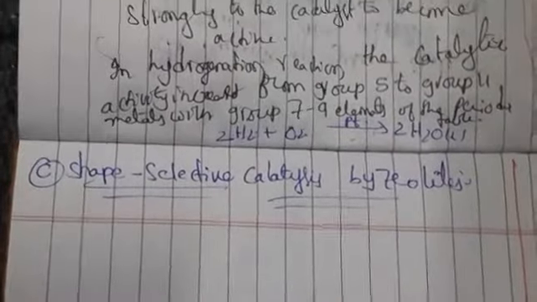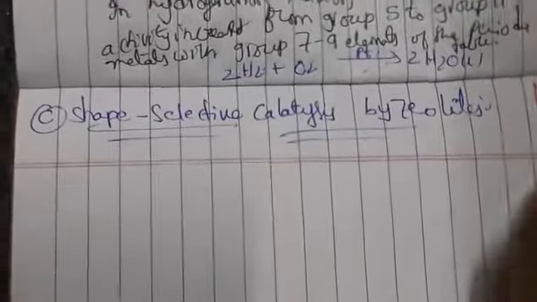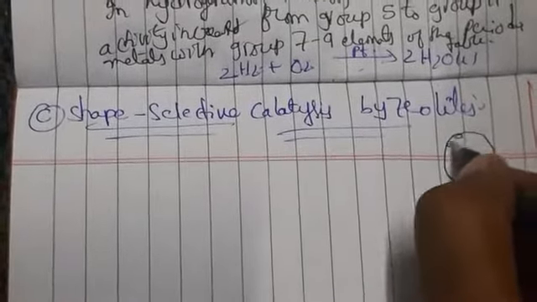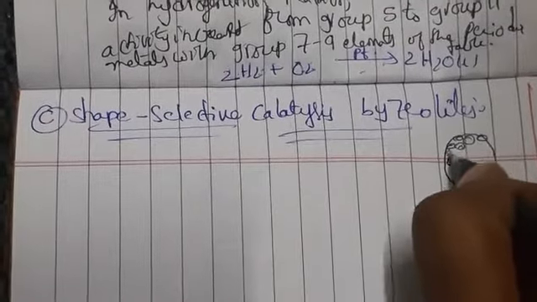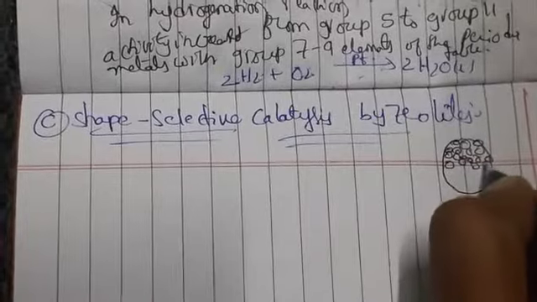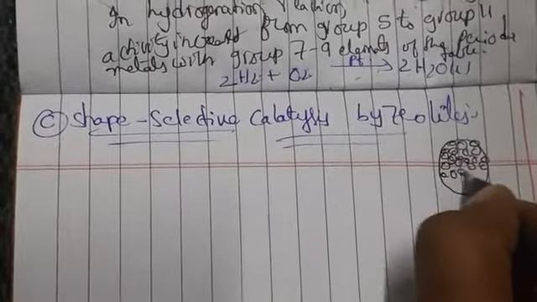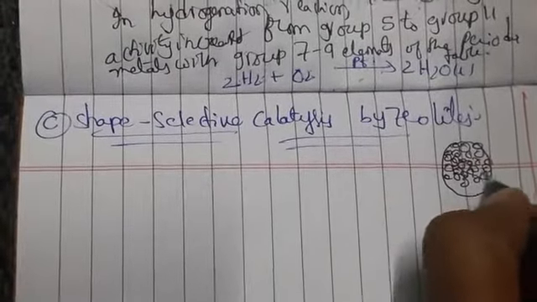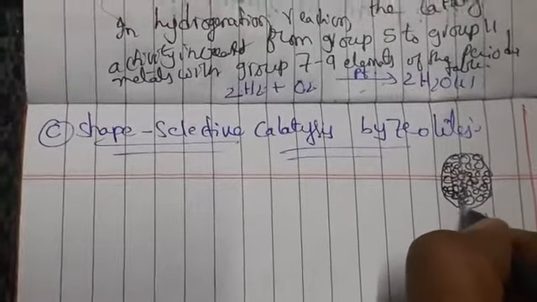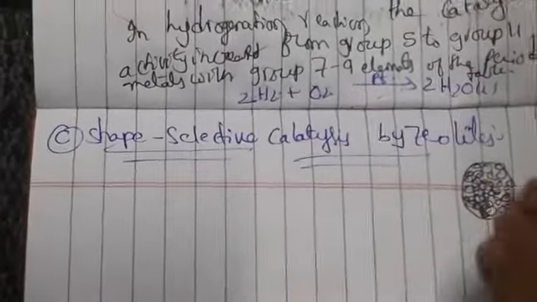If you see a honeycomb, it looks like this. We have different cells, which hold the honey. The zeolite will also be like this.